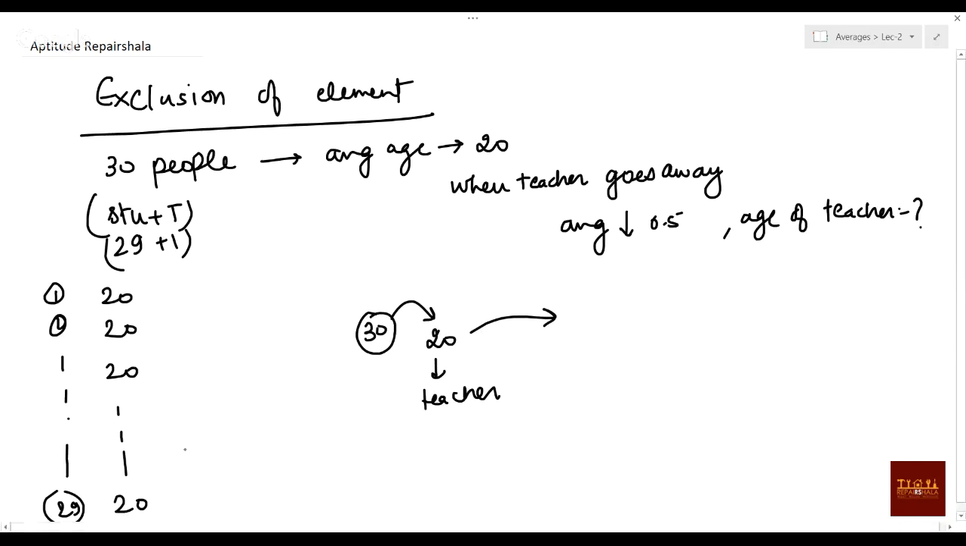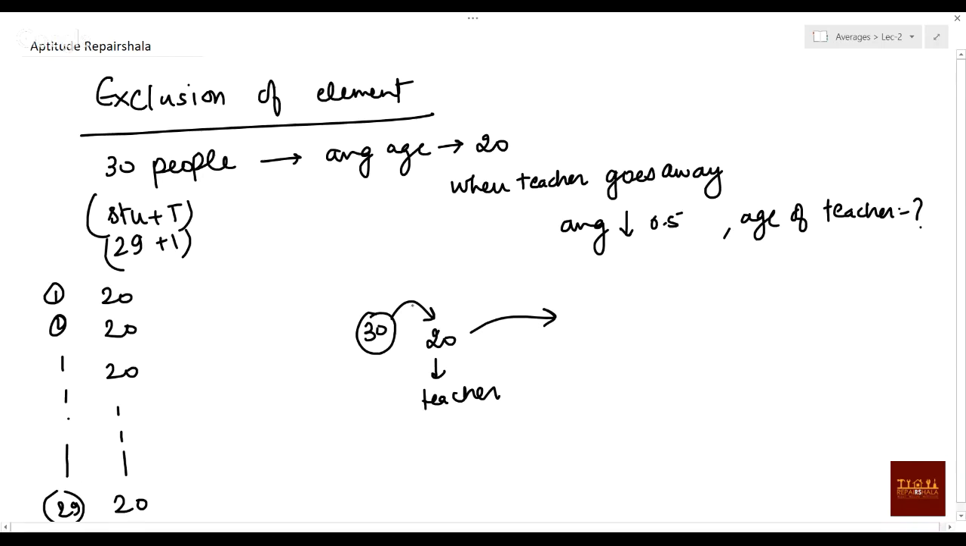But he is going away and the average is reduced. Average is reduced means he has taken a value more than the average, only then will the average be reduced. If he had taken a value less than the average, it would be increased. If he has taken a value more than the average, the average will be reduced. So how much will he take?